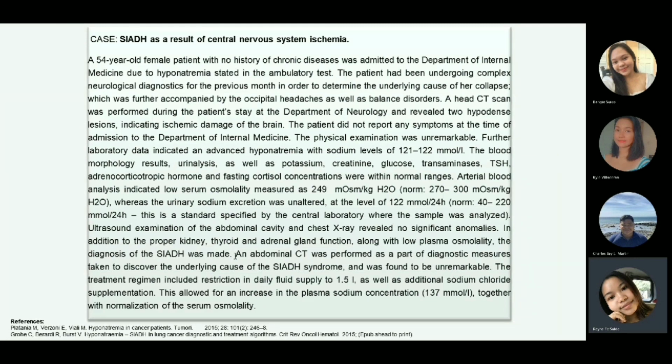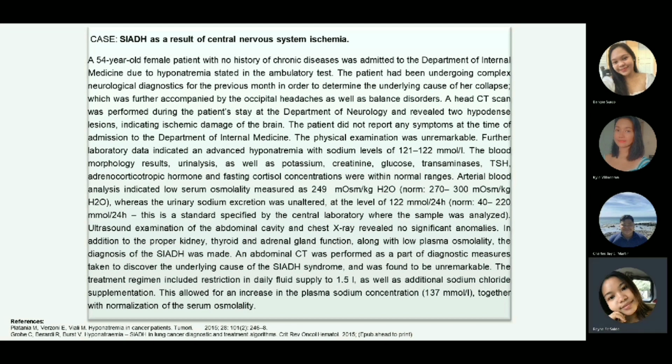Today, we will present to you our case analysis entitled SIAD as a result of central nervous system ischemia. A 54-year-old female patient with no history of chronic diseases was admitted to the Department of Internal Medicine due to hyponatremia stated in the ambulatory test. The patient had been undergoing complex neurological diagnostics for the previous month in order to determine the underlying cause of her collapse, which was further accompanied by the occipital headaches as well as balance disorders.